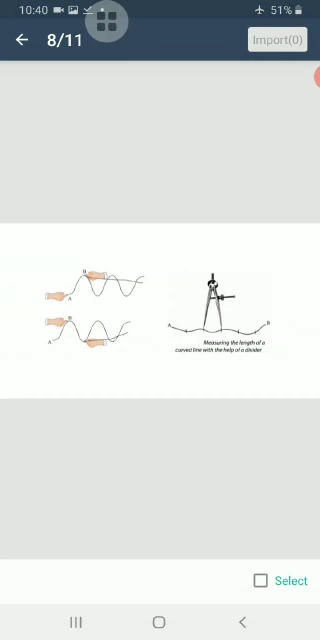Now the length of the curved line is obtained as: total length is equal to the number of steps multiplied by the distance between the legs of the divider. So this is how we can measure the length of a curved line by using a thread or by using a divider.